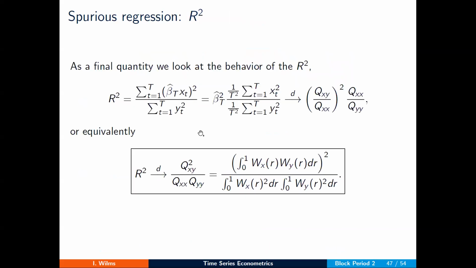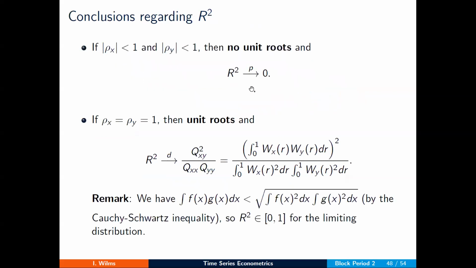You can do the same calculations for the R-squared. The R-squared is nothing more than the fraction of the variance of the response that is explained by the model, as defined over here on the slide. We can take the estimator in front and then introduce scaling in numerator and denominator to arrive at this limiting distribution. Again, the exact form is not important. What is important is that while this converges in probability to 0 in the stationary world, it has a limiting distribution in the non-stationary world.